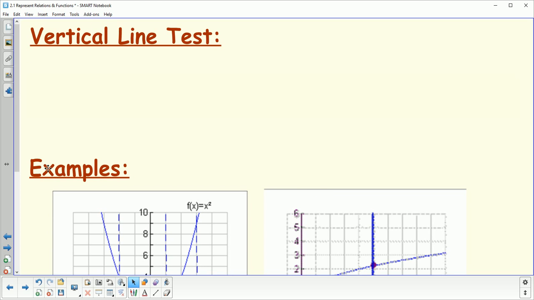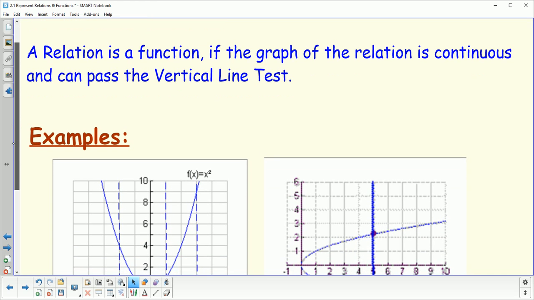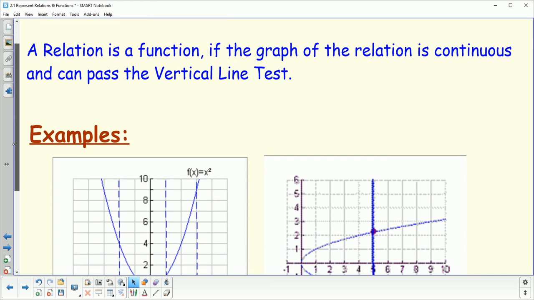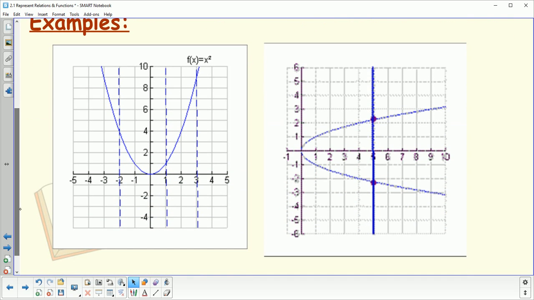Okay, the vertical line test then is going to be a test that's going to help us determine if a relation is a function or not. If a vertical line passes through the graph of our function at any time twice, then it is not a function. So you'll see here on this first graph there's 3 dotted lines drawn vertically, and really any dotted line, we can move that line anywhere, it would never pass through this graph more than once, and therefore is a function.